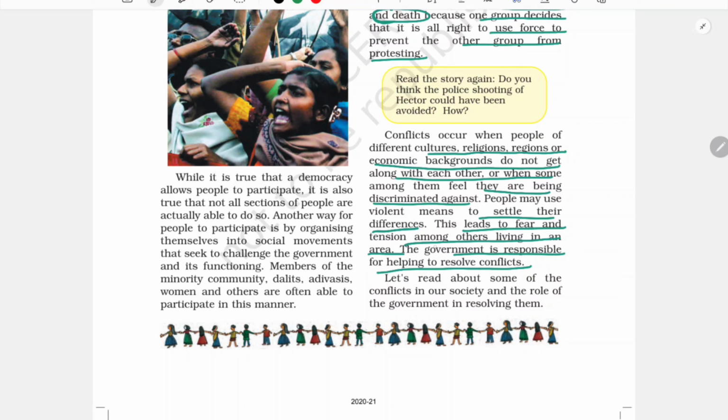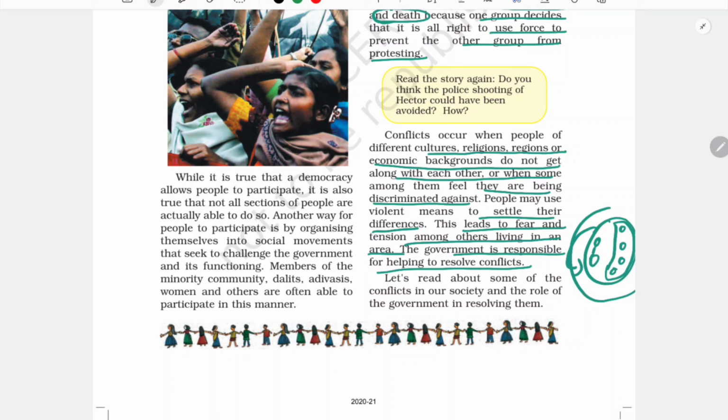And what happens when there is violence? Let us say there is a conflict between two religions or two communities in an area, but other communities and religions are also living in that area. If there is violence between these two, there will be fear in the minds of the other people also, and they will not be able to move freely, because there will be an environment of tension and conflict in and around this particular area.